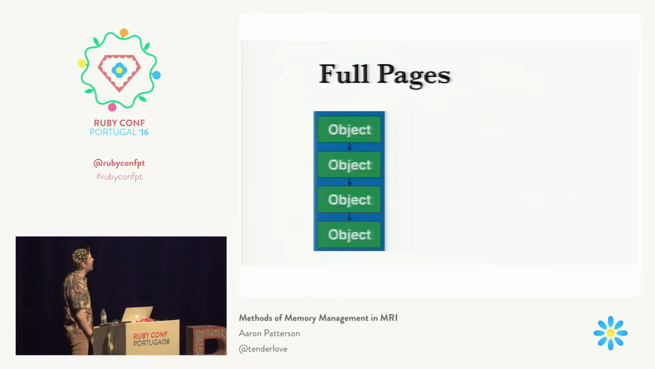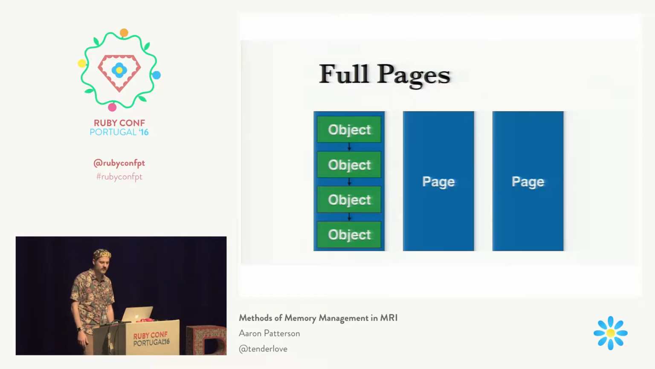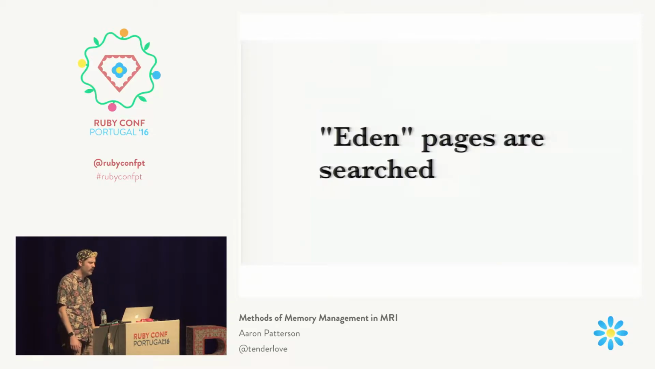So all the objects get allocated. What the garbage collector does is it says, okay, I'm just going to create a new page. We'll create multiple new pages, and we'll allocate those new pages, and then you can allocate new objects in those pages. Now, Eden pages, this is a term to remember, are the pages that we search for when we're looking for a free area. So you can think of the Eden pages as where objects are born.